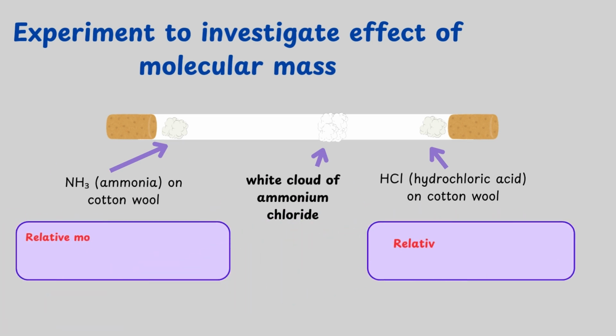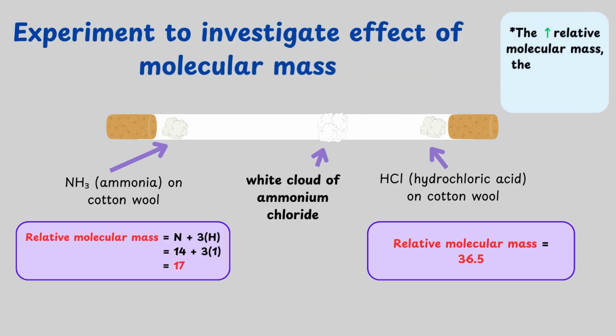To see where the white cloud forms, calculate the relative molecular mass of ammonia and hydrochloric acid. For ammonia, the nitrogen has a mass of 14 and each hydrogen atom has a mass of 1. There's 1 nitrogen and 3 hydrogen atoms, so the total mass is 14 plus 3 times 1, 17. The relative molecular mass of hydrochloric acid is 36.5.